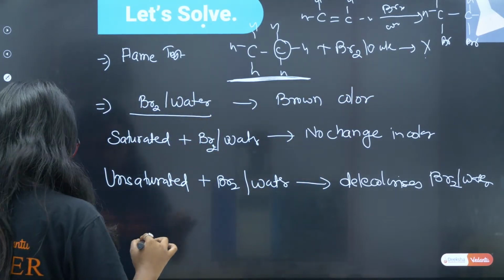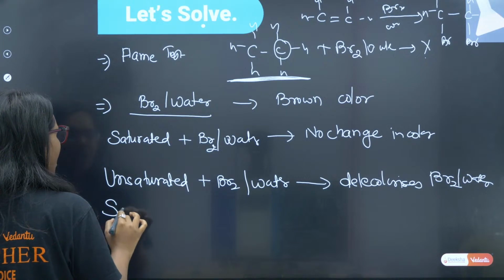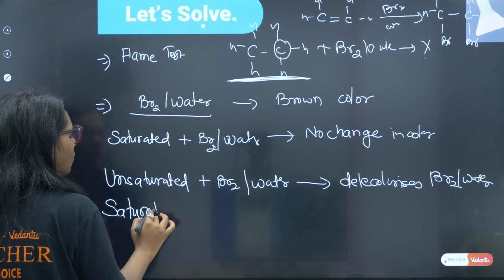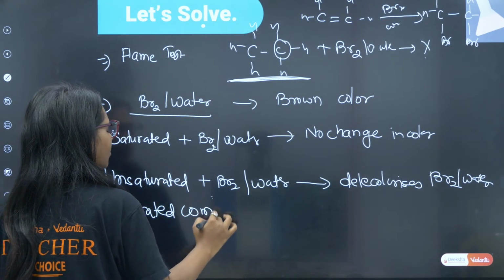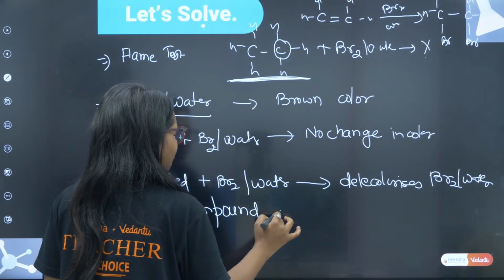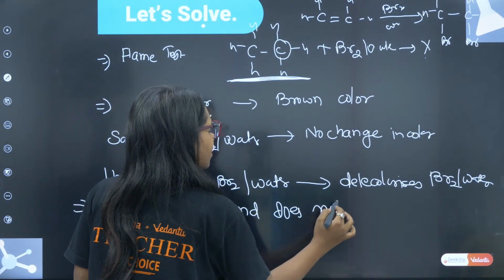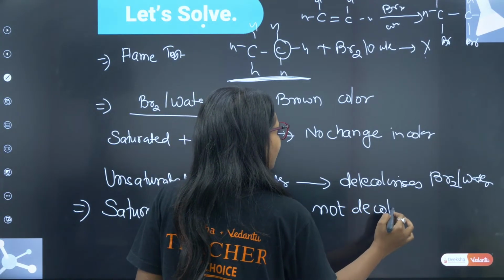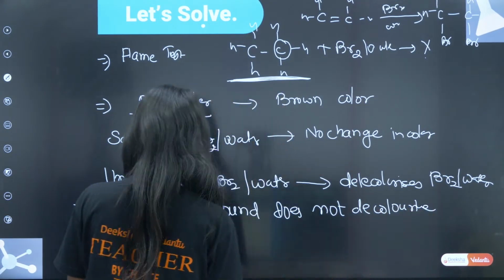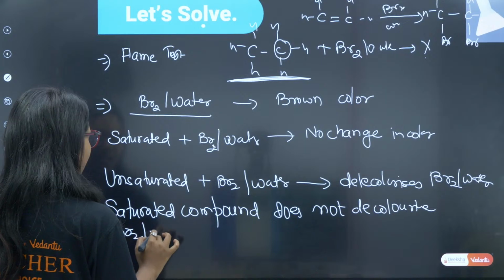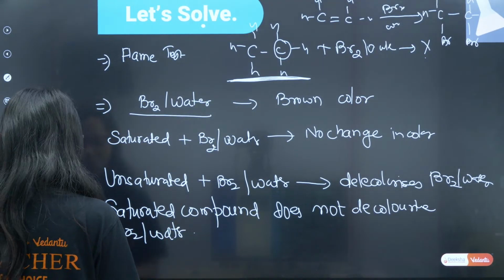So basically what is the final thing? Saturated compounds do not decolorize bromine water.